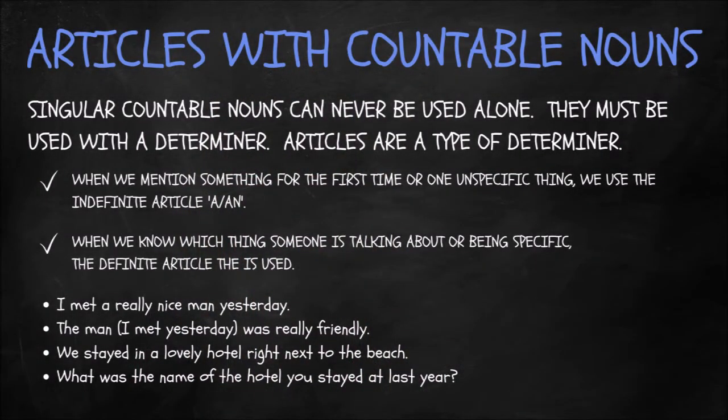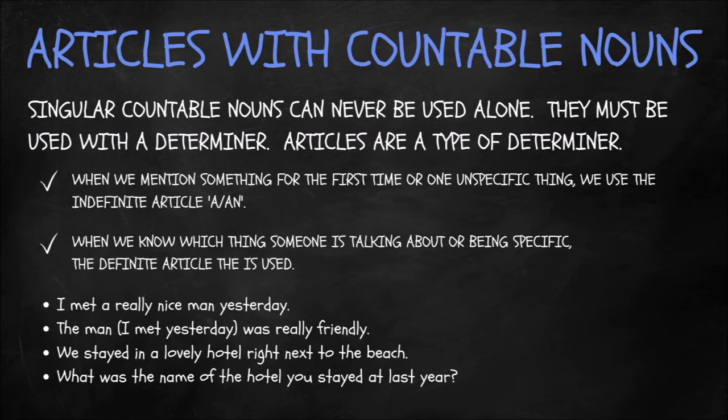So, articles with countable nouns. Singular countable nouns can never be used alone. They must be used with a determiner, and articles are a type of determiner. Other types of determiner include demonstratives, such as this and that, possessives like my, your, her, his, quantifiers, and numbers.